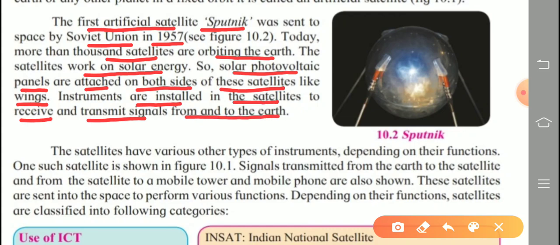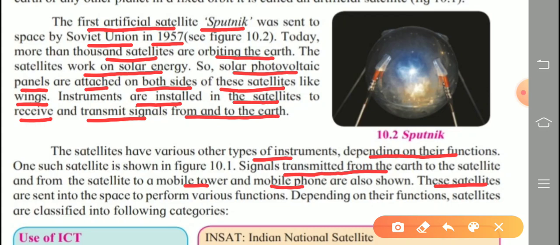The satellites have various other types of instruments depending on their functions. One such satellite is shown in figure 10.1. The signal transmitted from the earth to the satellite, and from the satellite to a mobile tower and mobile phone, is also shown in figure 10.1.